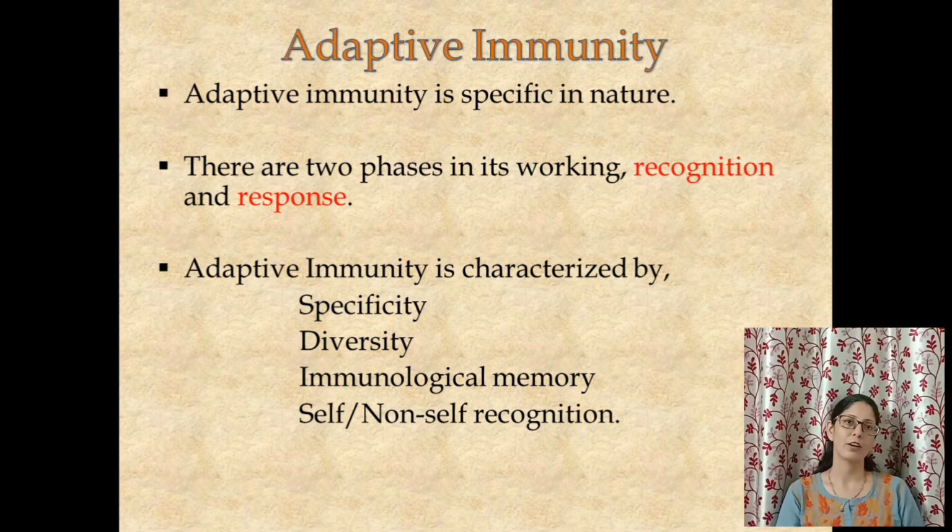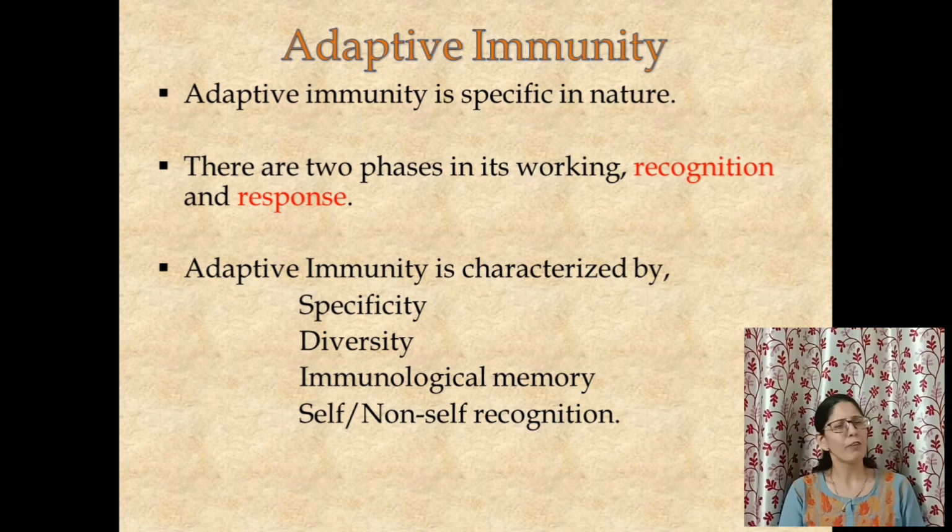Third is very interesting, students, and it is very, very important: immunological memory. I'm sure all of you know what memory is. Memory means to remember. For some of you it is a little bit hard, but for the adaptive immune response, it is its plus point. So what is immunological memory? Let us say our body got exposed to a pathogen, say Salmonella, for the first time in our life. The adaptive immune response recognizes it and then kills Salmonella. It takes around 1 week to do it.